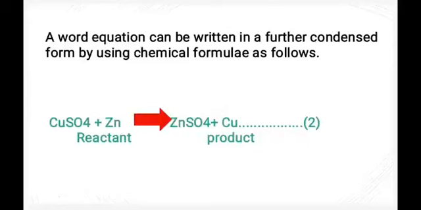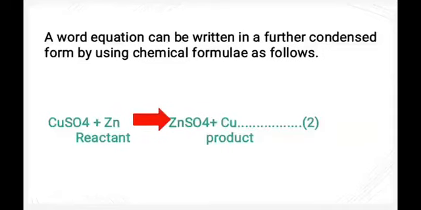A word equation can be written in a further condensed form by using chemical formulae as follows. CuSO4 plus Zn gives ZnSO4 plus Cu. The left side of the arrow is reactants and the right side is products.